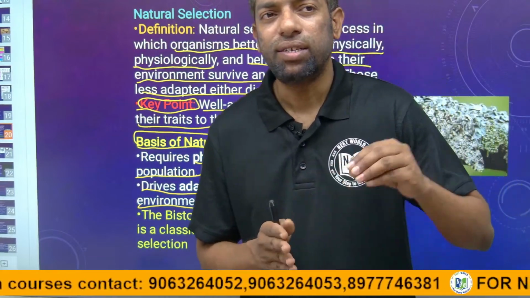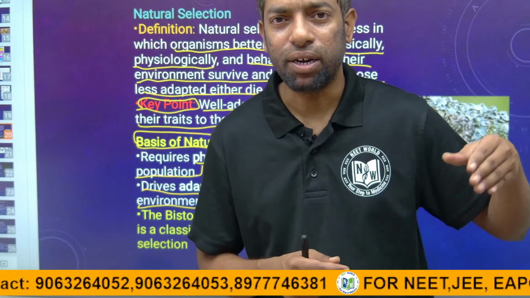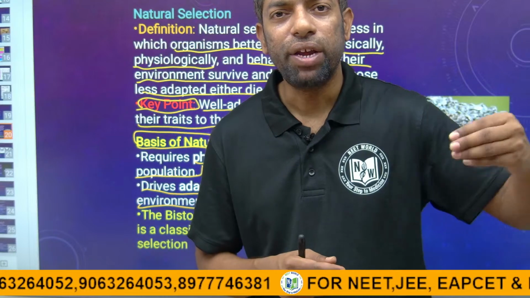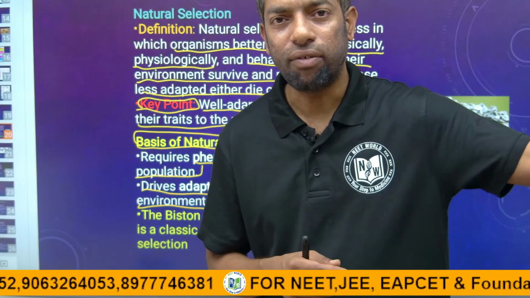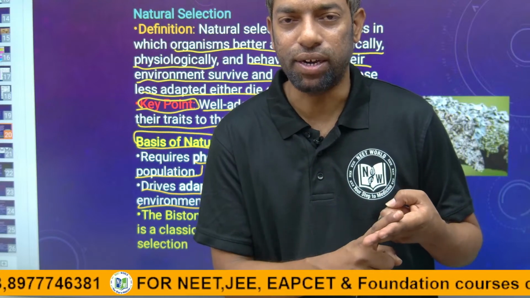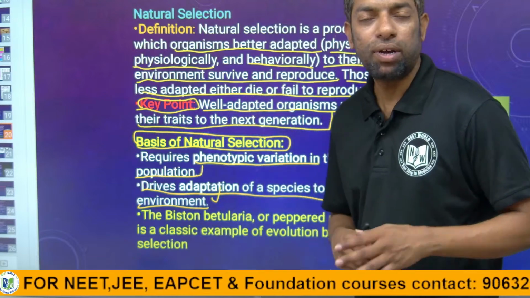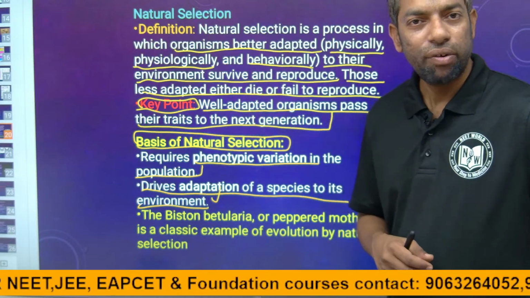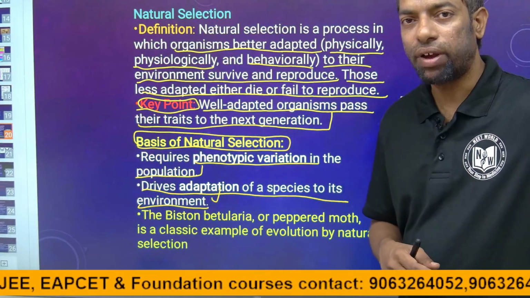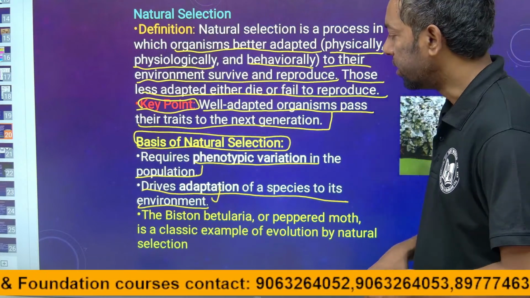So guys, if anything new comes into the system, we have to adapt for our survival, whether it is natural or artificial. In this chapter, nature decides what type of species can survive and what type can go extinct.